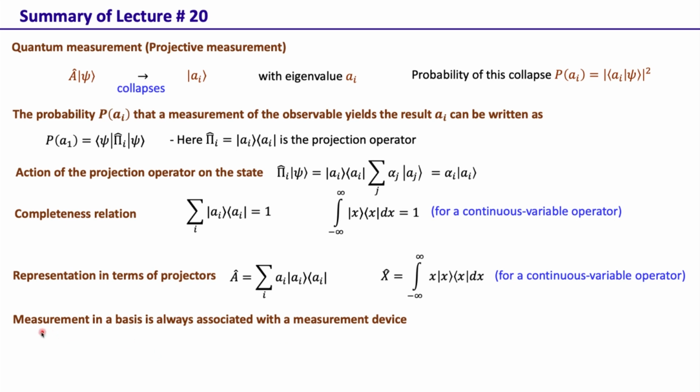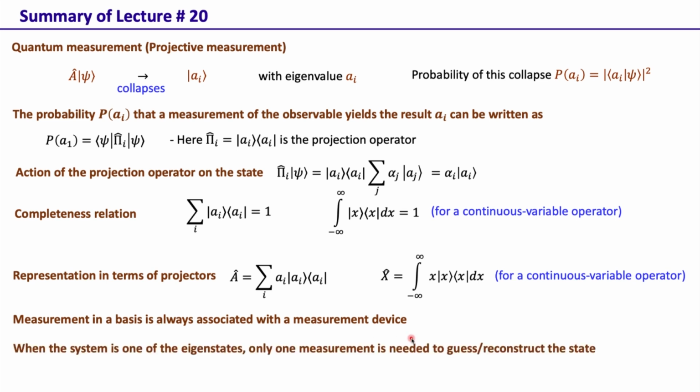Whenever we talk about measurement, this is always associated with a measurement device. For example, we saw that polarization in the horizontal-vertical basis is associated with the polarizing beam splitter, which splits a light field based on its polarization in the horizontal and vertical directions. Similarly, a lens is a measurement device. A lens along with the CCD camera can be a measurement device for momentum. A CCD camera itself can be a measurement device for position, and so on.